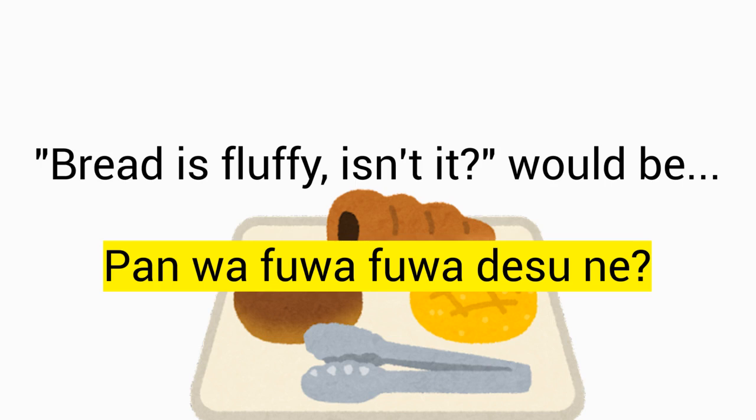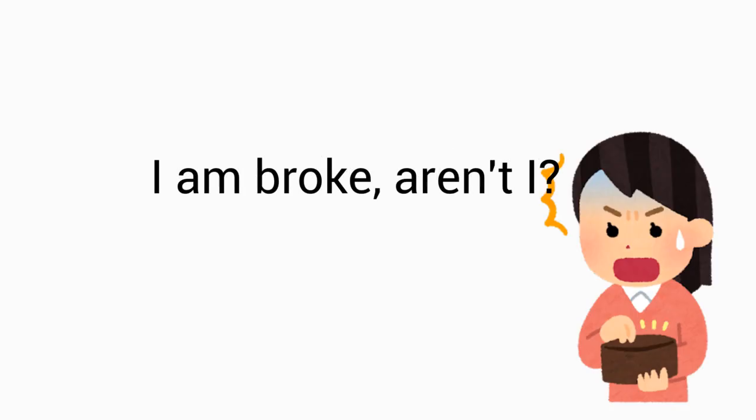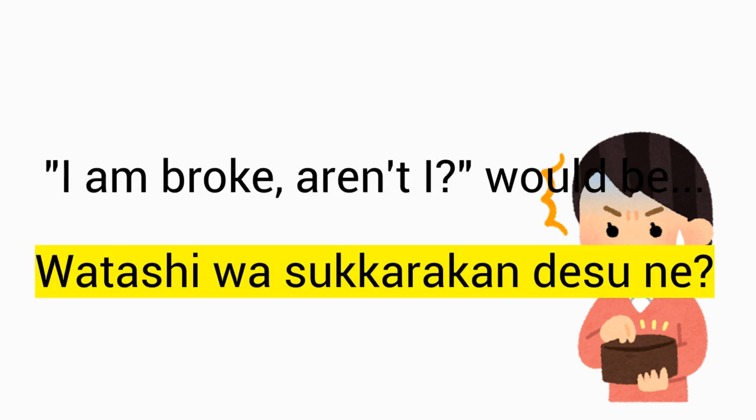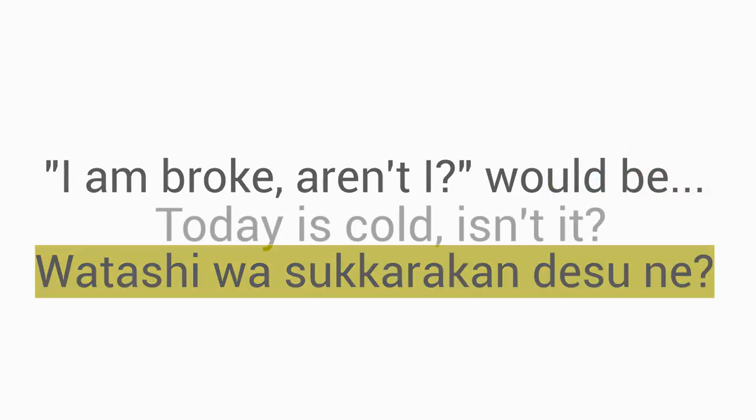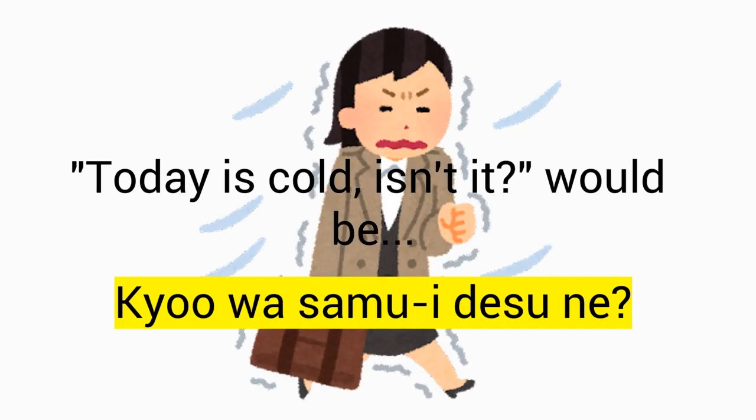Okay, how about I am broke, aren't I? 私はすっからかんですね。That's right. How about today is cold, isn't it? 今日は寒いですね。Very well. You did a fine job.